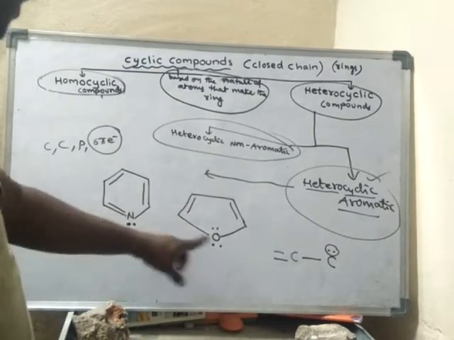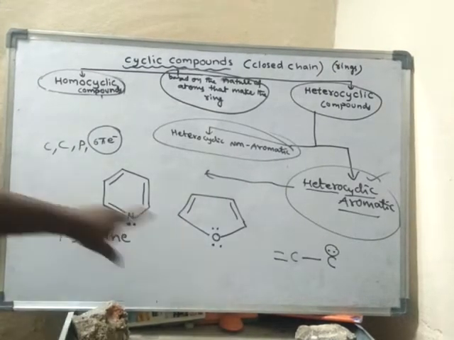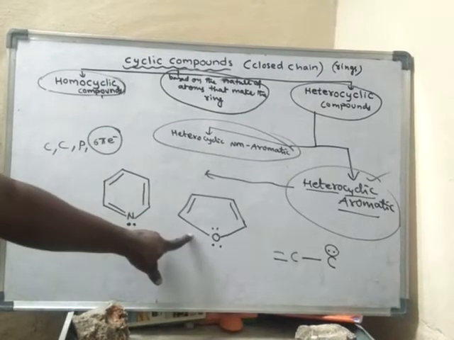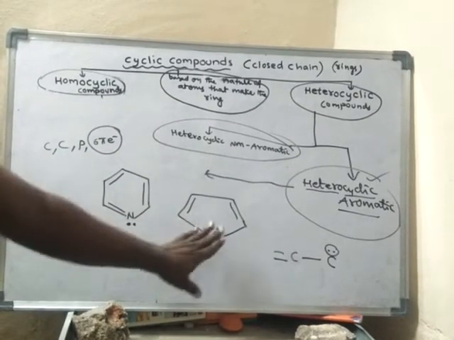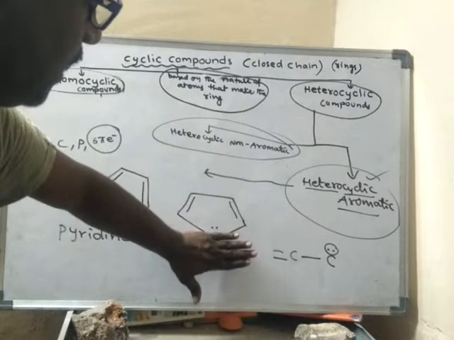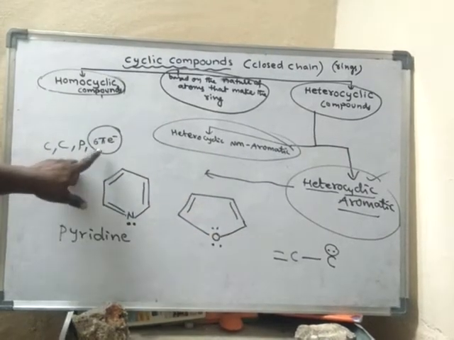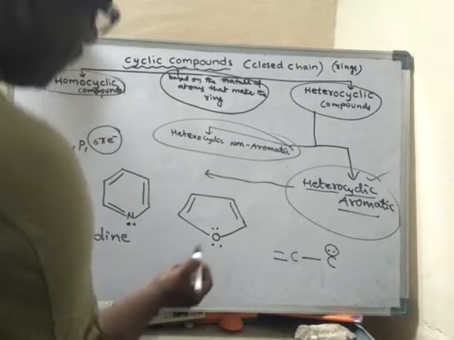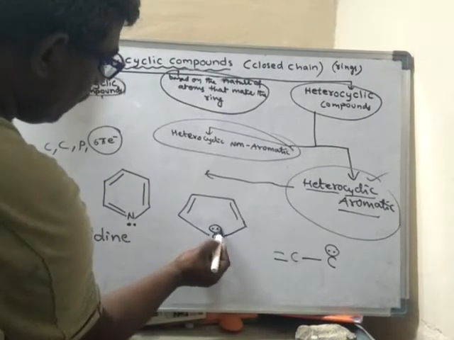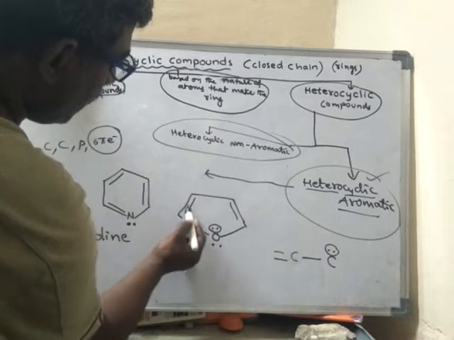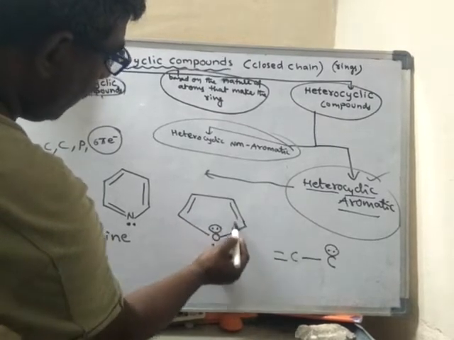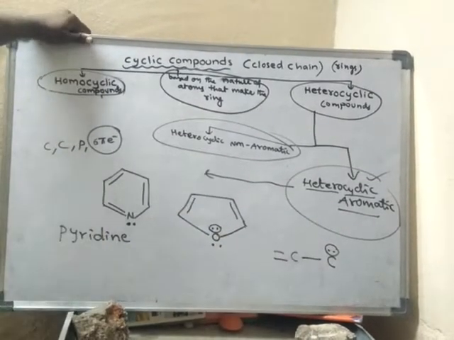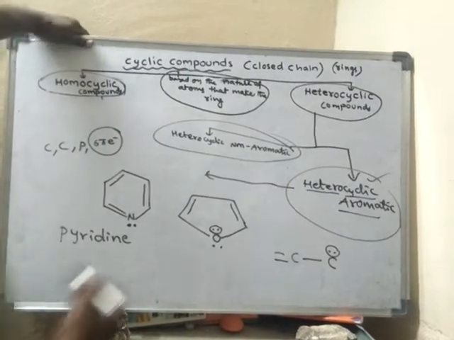So here it is a cyclic compound. Conjugated system is present. It is a planar structure. All the atoms lie in the same plane, and it is having 6 pi electrons, because this lone pair of electrons is involved in delocalization. What is the meaning of delocalization?